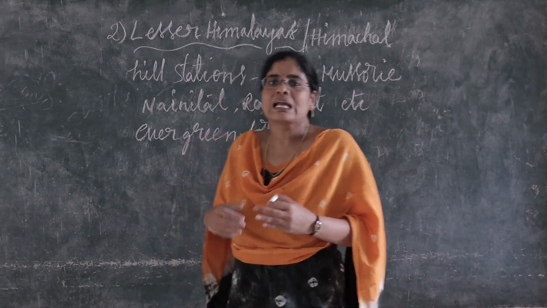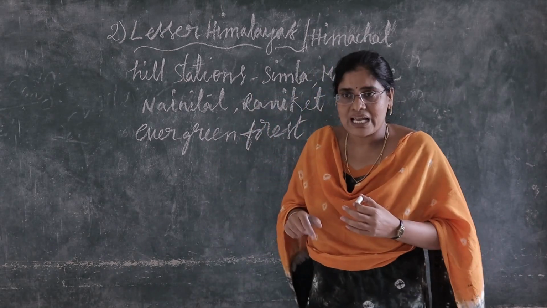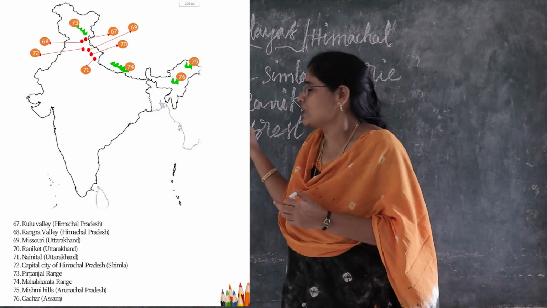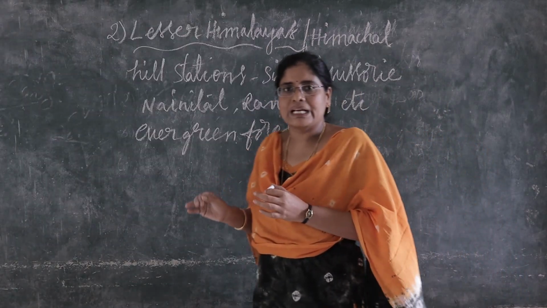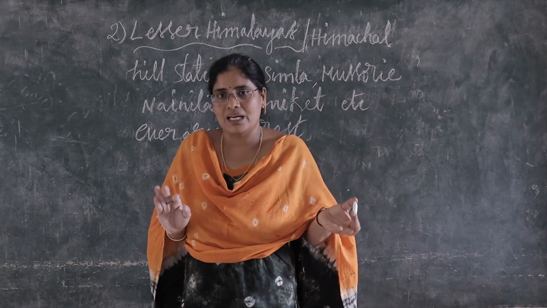The important hill stations are Shimla, Mussoorie, Nainital, Ranikhet, etc.